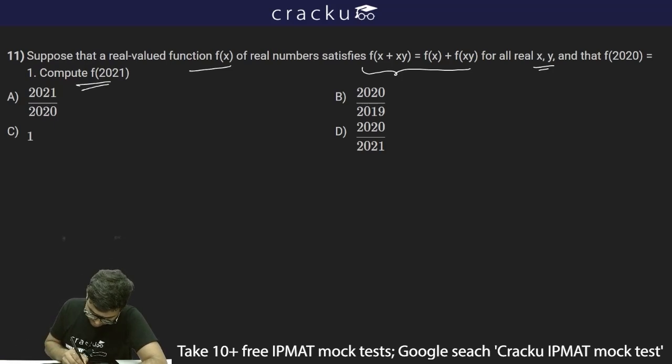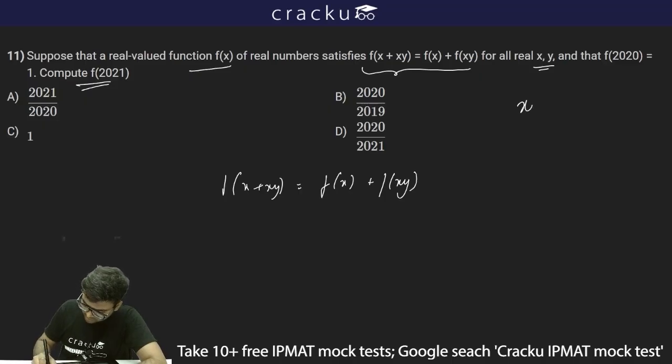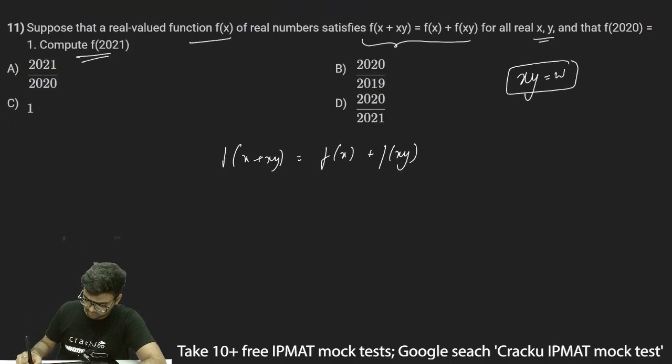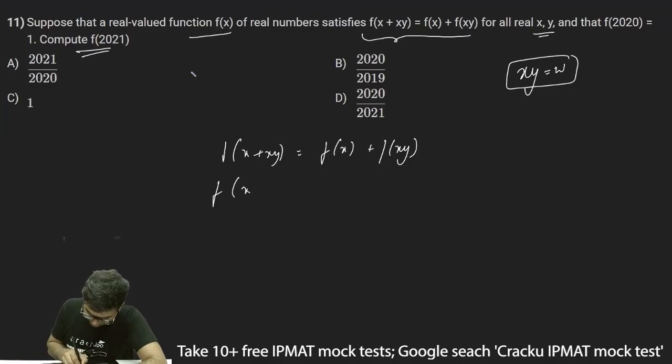Okay, so we are given that f(x + xy) = f(x) + f(xy). We'll assume x times y is equal to w. If I assume x times y is equal to w, what will happen? I can write f(x + w) = f(x) + f(w).